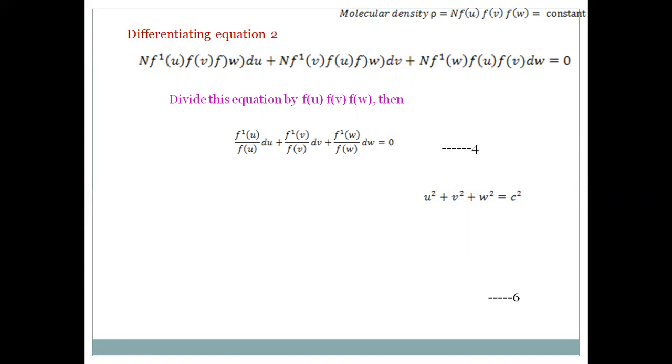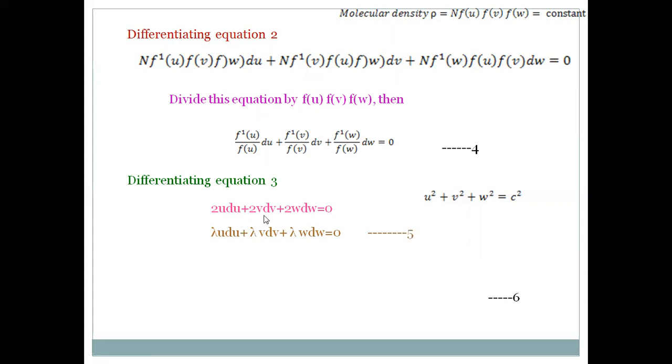But we know from equation 3, that is u square plus v square plus w square is equal to c square, where we know c is constant, but u and v and w are variables. When we have to take differentiation, we know u square differentiation is 2u du, v square differentiation is 2v dv, w square differentiation is 2w dw. We know c is constant, so its differentiation is 0. Of course, it is multiplied by lambda and eliminated.